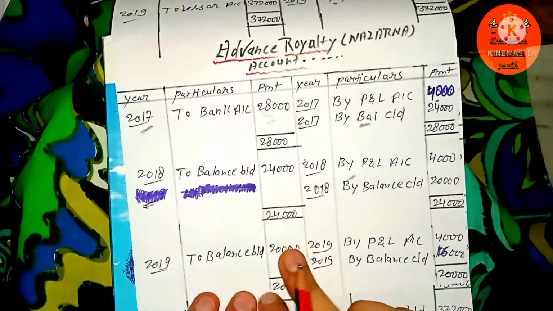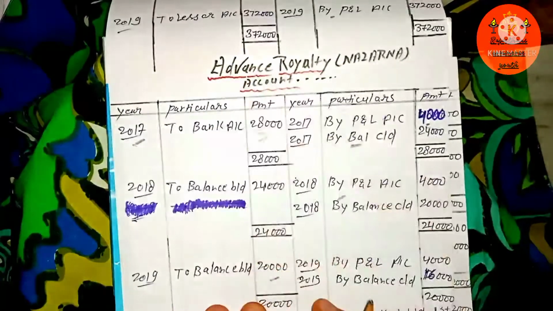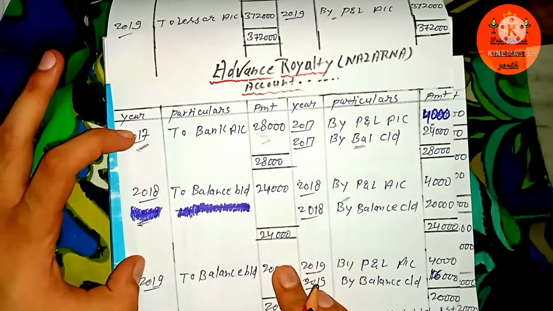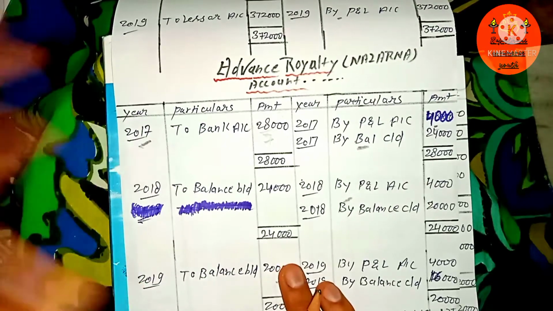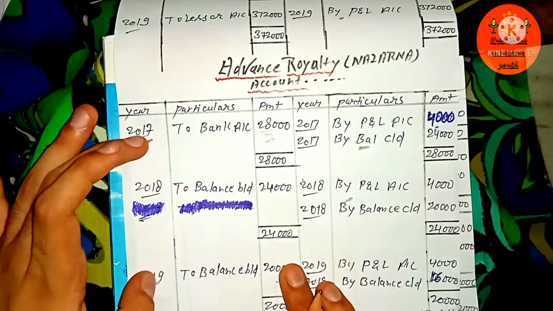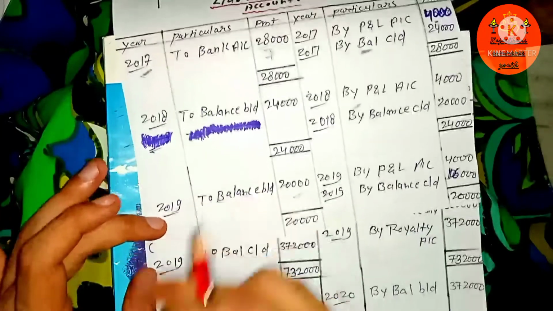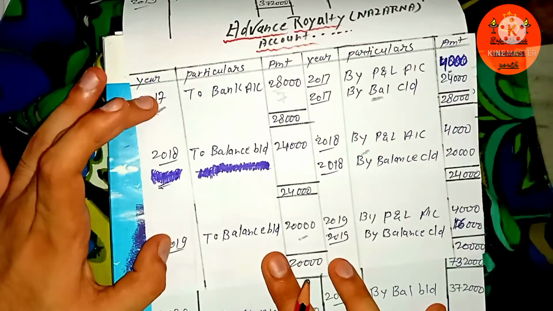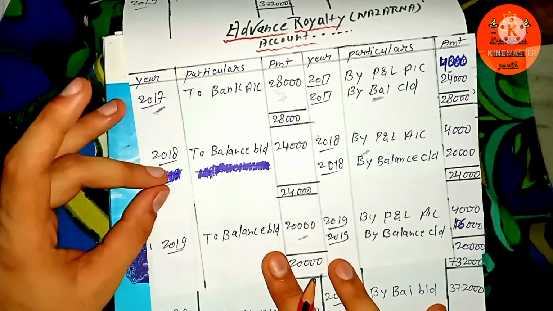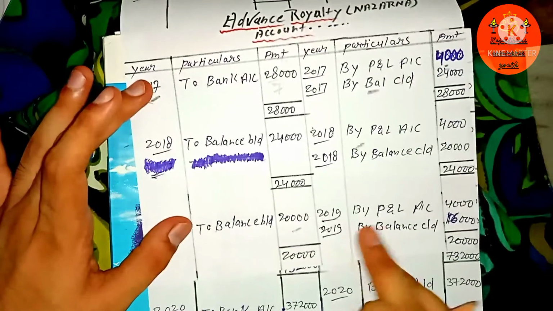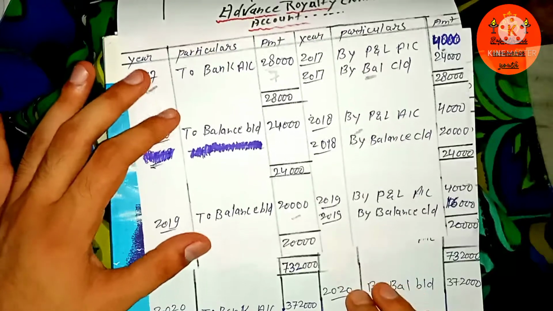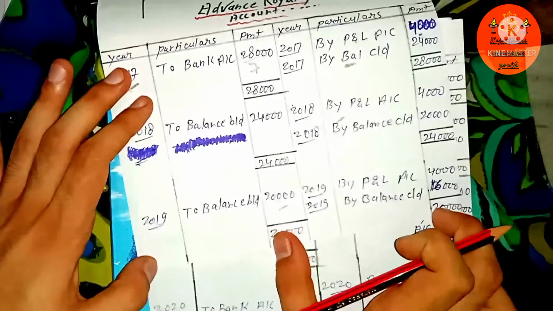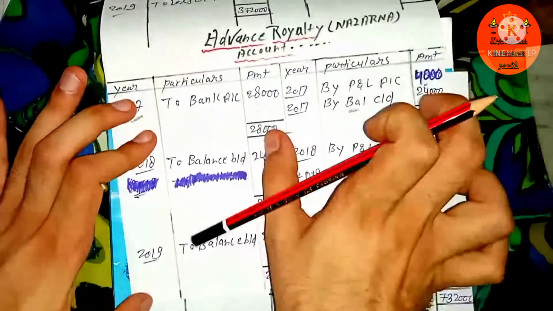So in order to represent this returning of the amount, called Najrana or advance royalty, we have prepared a table, the account for the first 3 years. Now if the question had mentioned all 7 years, we would have carried that amount forward to the next years, like 20, 21, 22, 23. But due to the lack of sufficient years, we are not able to carry it forward, so we stop here and simply leave it as it is, because both sides are matched. Here you can see 20,000, 20,000, 24, 24, 28, 28.